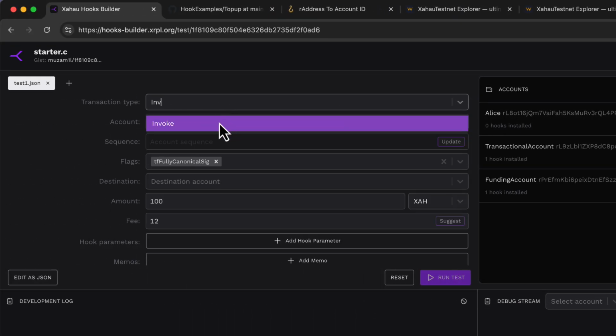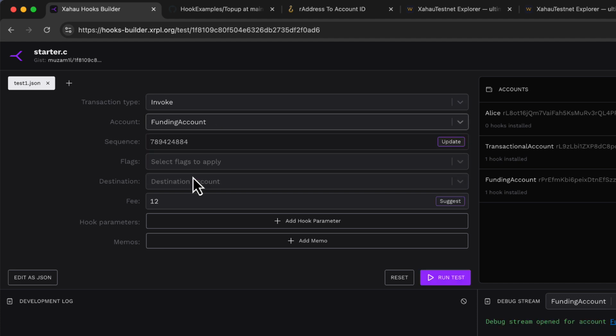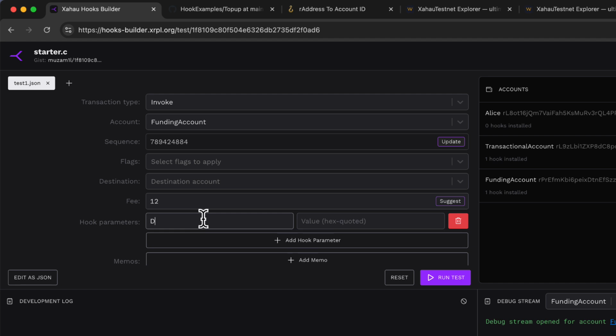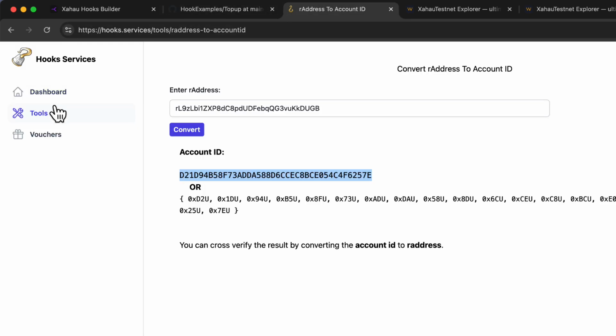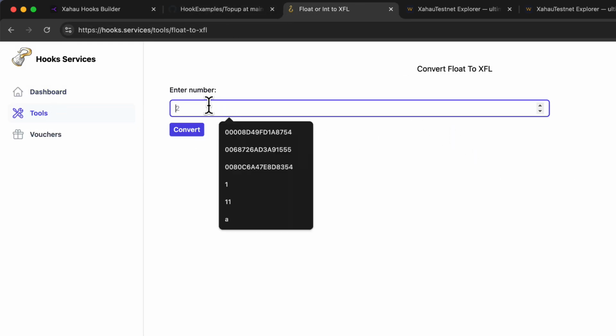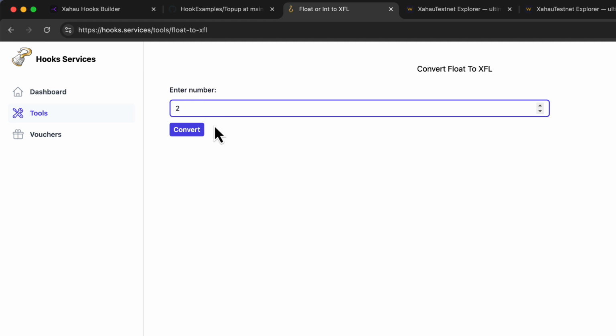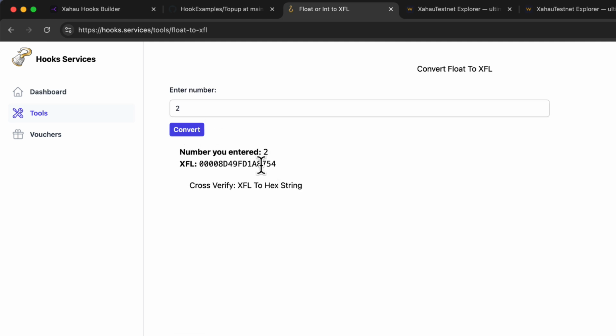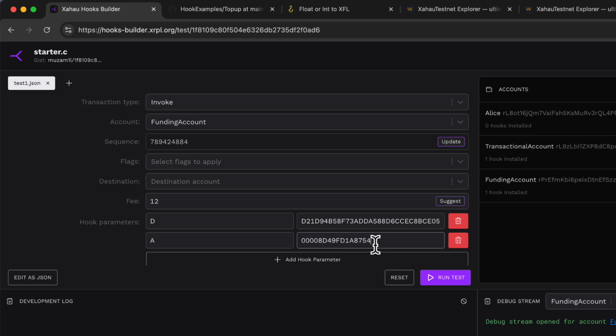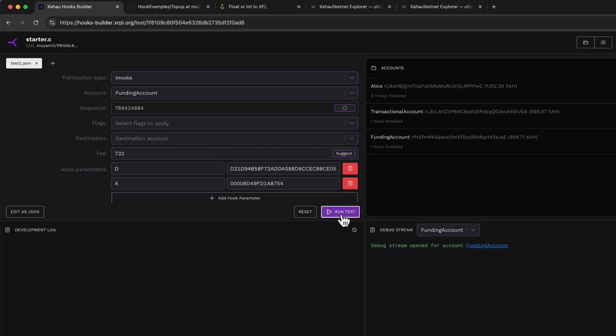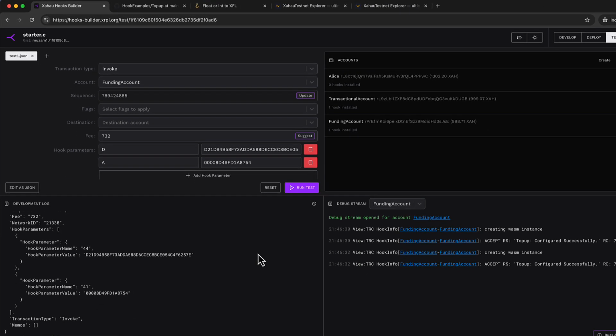So this is how you whitelist the requesting accounts and also set how much top-up ZA you are willing to send upon request. This is the account ID to whitelist, and this is the amount we are willing to send upon request, for example, 2 ZA. Each whitelisted account can have a different top-up amount. So now it got whitelisted.